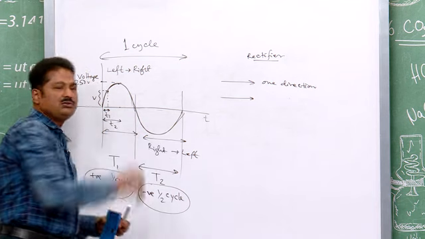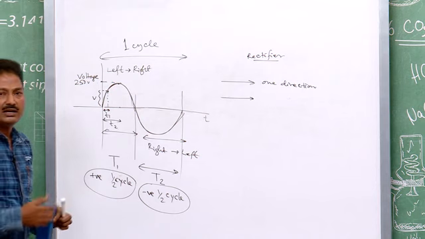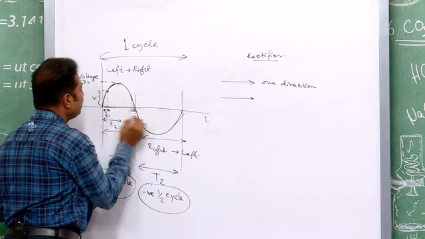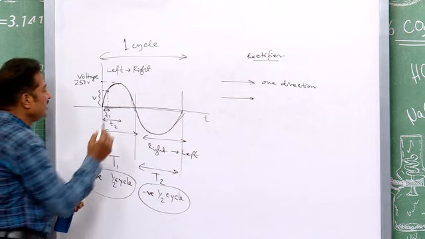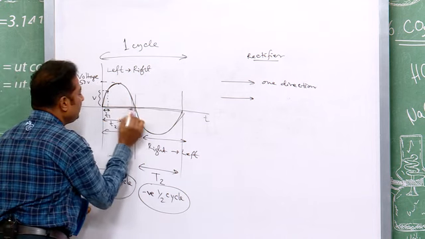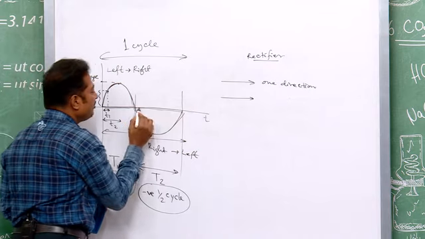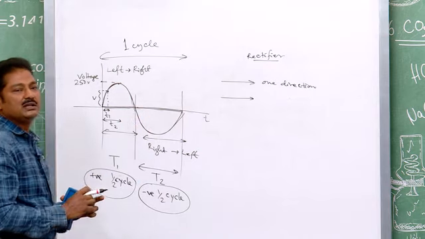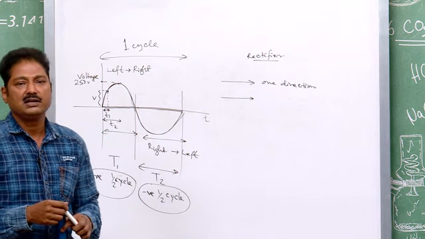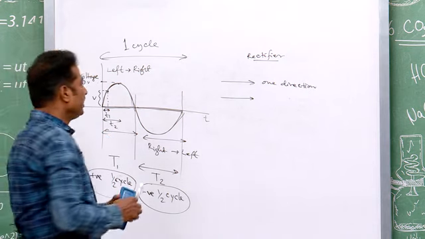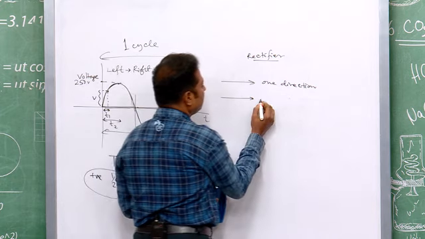In this way the magnitude is changing continuously. Again, the direction is changing periodically. That means for some time it is from left to right, and for the other half it is from right to left. In this way the magnitude and direction are changing in alternating current or alternating voltage, but in direct current,